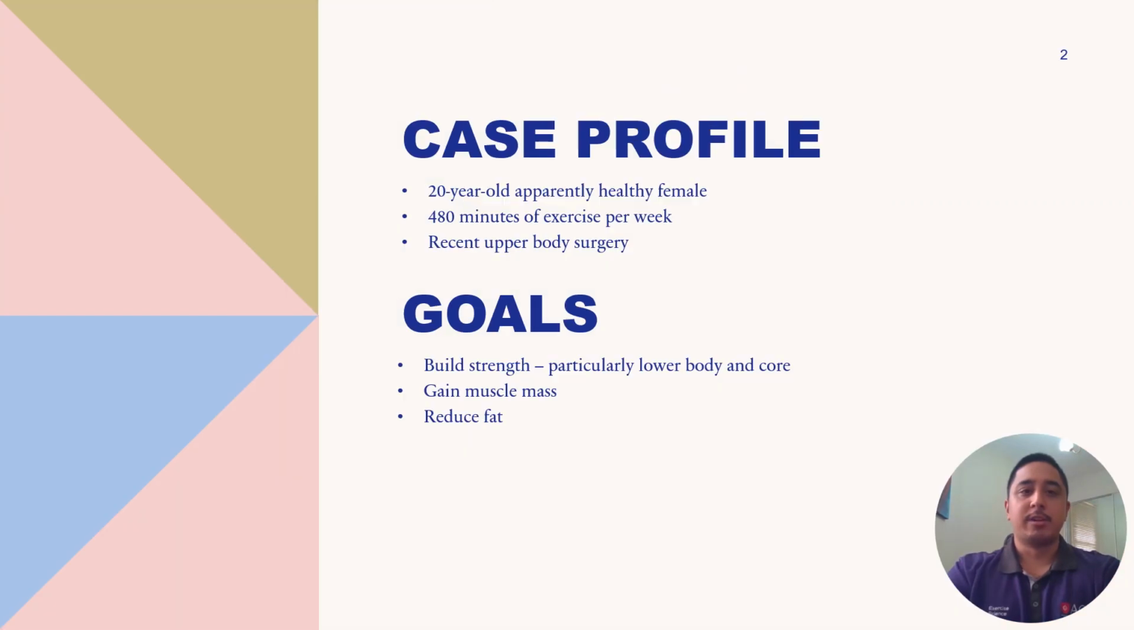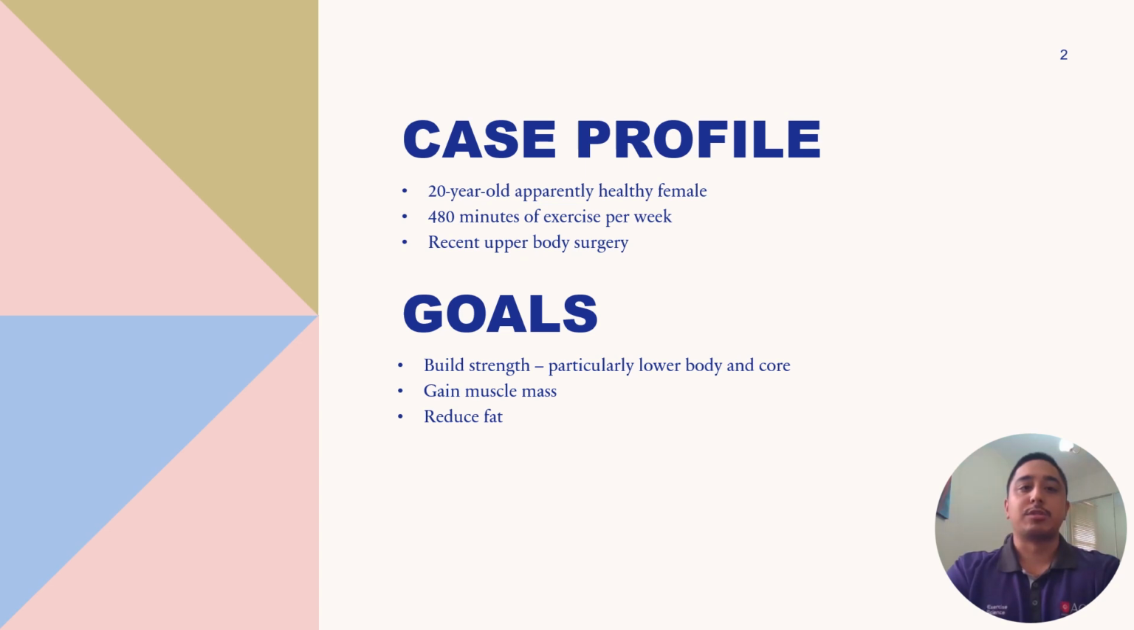Case profile. My client for this assessment task was Sophia, a 20-year-old apparently healthy female. Based on her ESSA pre-screening form, she did not display any risk factors for beginning an exercise program and averaged 480 minutes of exercise per week, 240 minutes of that being light activity and 240 minutes being moderate. A consideration that arose was that she recently underwent an upper body surgery which would limit the exercises I would be able to prescribe her to only lower body and core.